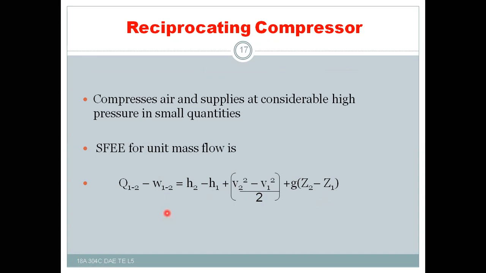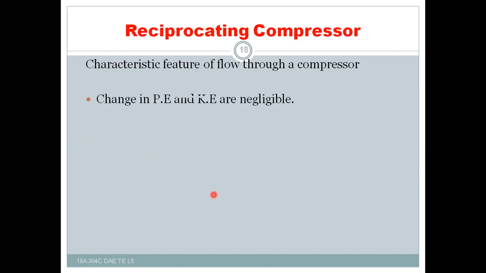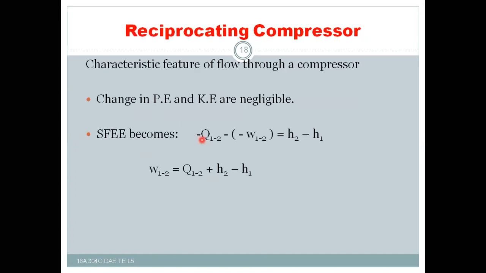That means work is done on the system, which will be negative, and heat will be rejected to the surroundings, which is also negative. So that's why, what is left out is minus Q12 minus (minus W12) is equal to H2 minus H1. So this is minus Q12 minus into minus W12 is equal to H2 minus H1, and this will become plus and this will become minus.